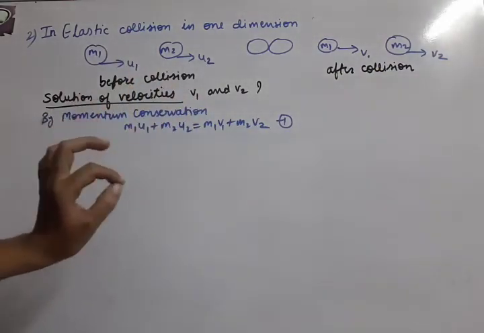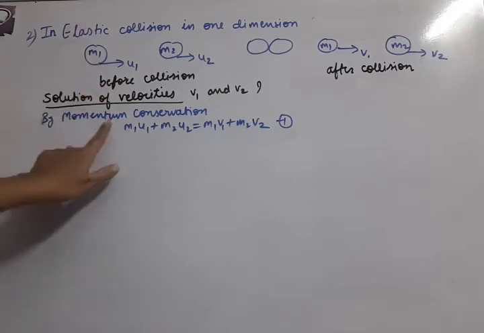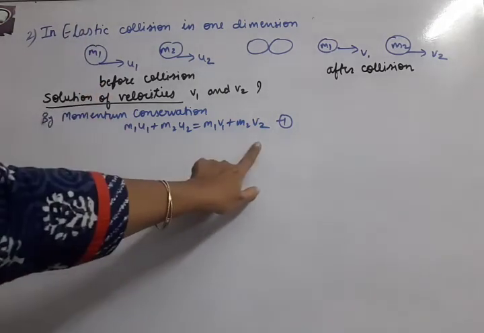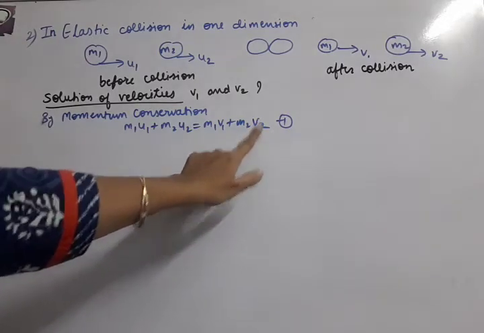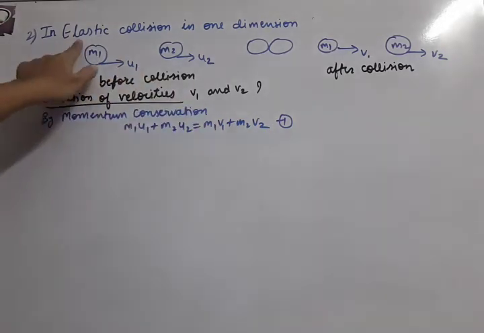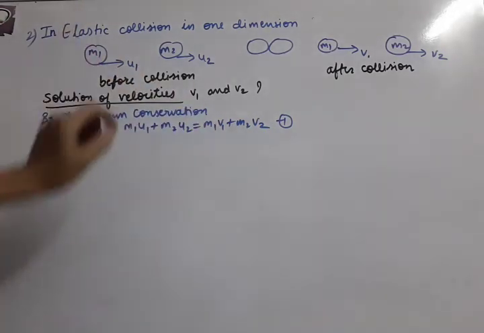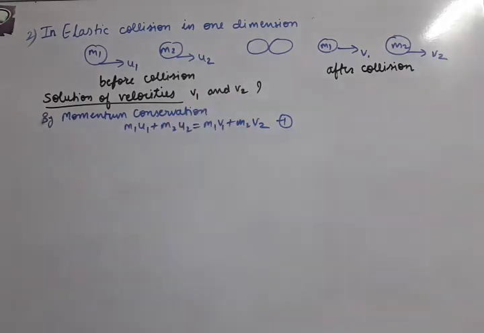Now as is the procedure, first of all, inelastic collision is the one in which momentum is conserved. So we have written this momentum conservation equation. But now the kinetic energy is not conserved because it is an inelastic type of collision. So how do we get the second equation which will help us to solve v1 and v2? For the second equation, we take the coefficient of restitution definition.